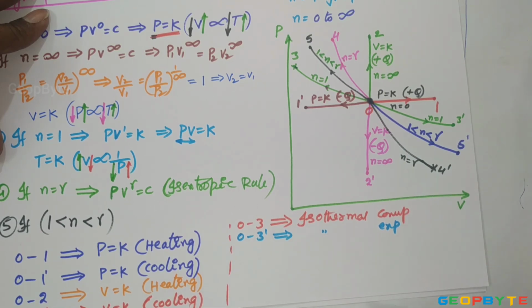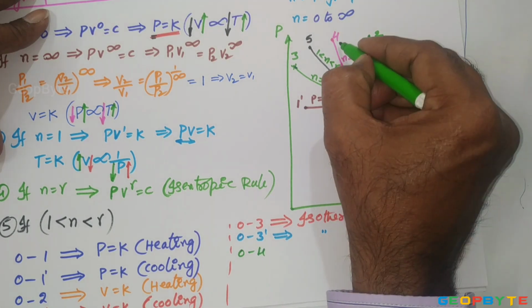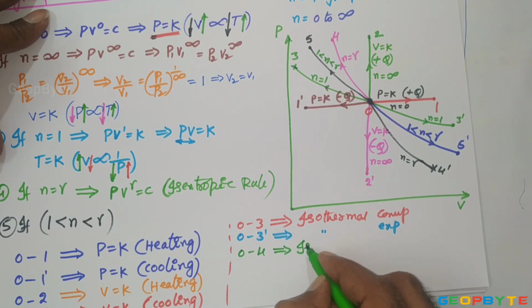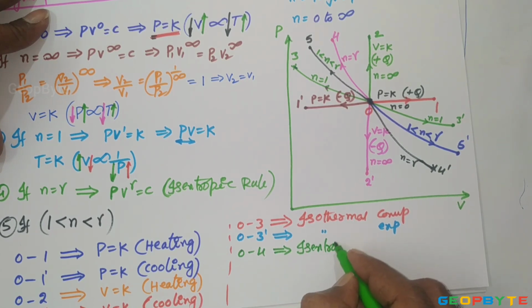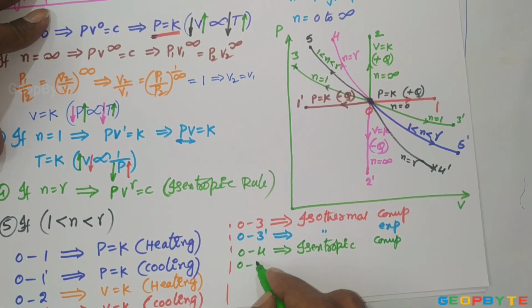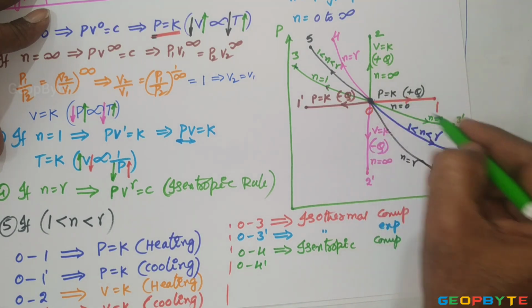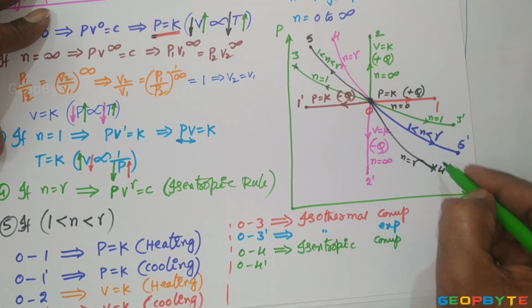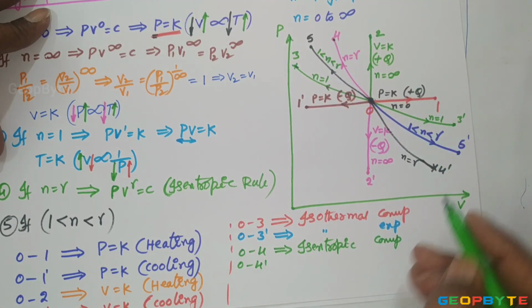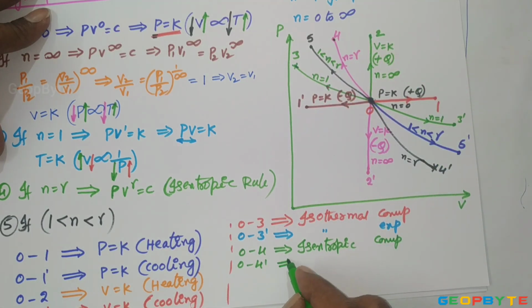Similarly, 0 to 4 is the isentropic compression or reversible adiabatic compression. 0 to 4 isentropic compression, 0 to 4 dash isentropic expansion.